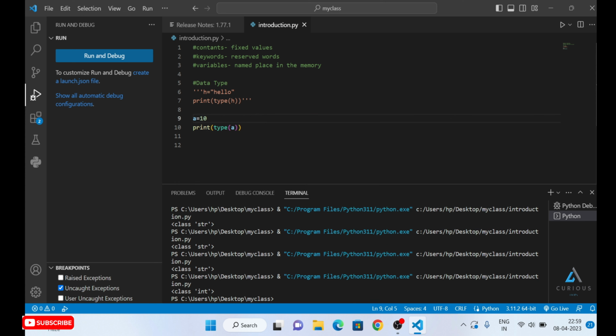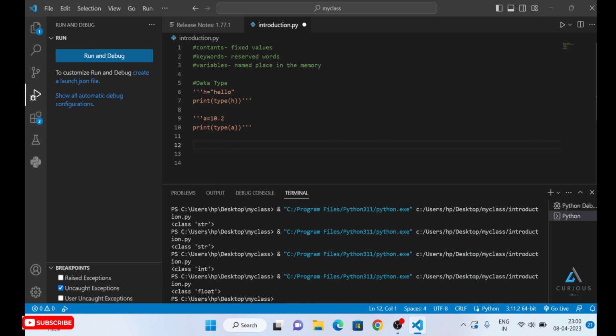It is showing int because it is an integer value. If we write it as 10.2 and run it, it is showing class float, right? So in this, we have seen how data types could be recognized. When we move ahead, we're going to see some more data types as well. Let me show you one of them so that you get familiar with them.